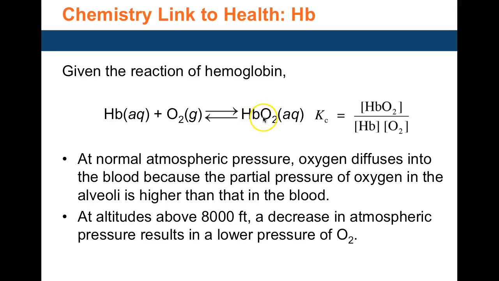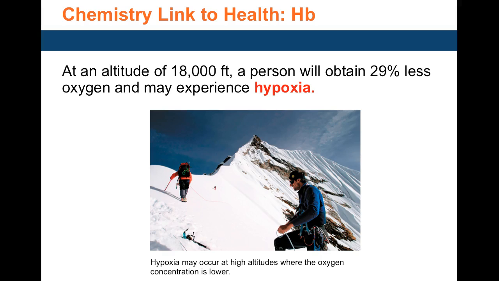Which means the hemoglobin that is carrying oxygen to the cells is now less. The HbO2 concentration is much less, so there's less oxygen available to be given to the cells. This condition is called hypoxia.